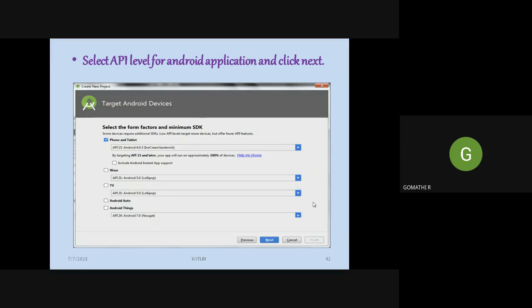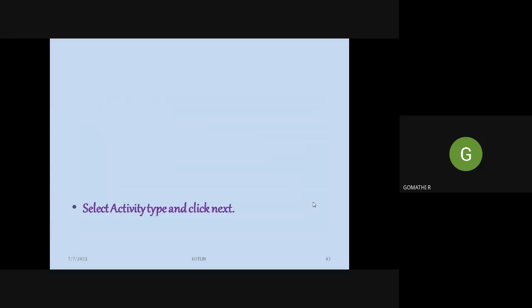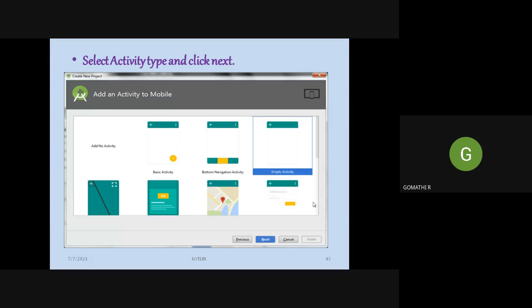In the next screen, we choose some factors related to Android settings. Here the Android versions are given. I think you are familiar with different Android versions, so you can choose any version from this screen. And this is the main thing, creating an activity.